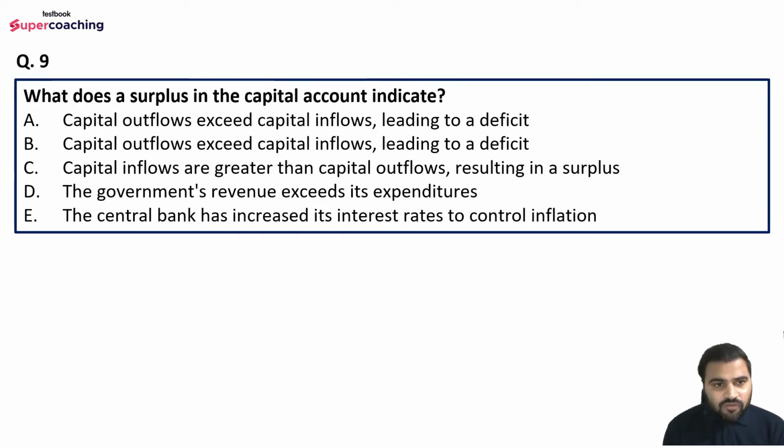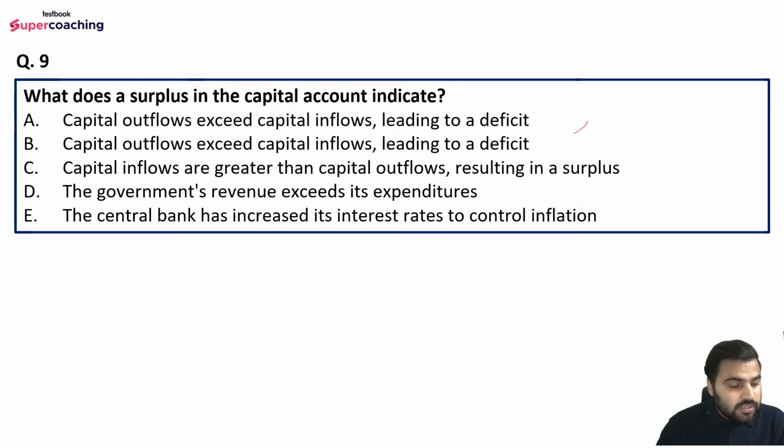Question number 9 is, what does the surplus in the capital account indicate? Do let me know. Options are: capital outflow exceeds capital inflow leading to a deficit; I think this option is repeating, right? Capital inflows are greater than capital outflows resulting in surplus; the government's revenue exceeds its expenditure; or the central bank has increased its interest rate to control inflation. So KS is saying option C, capital inflows are greater than capital outflows. Okay, so I'm waiting for another answer.